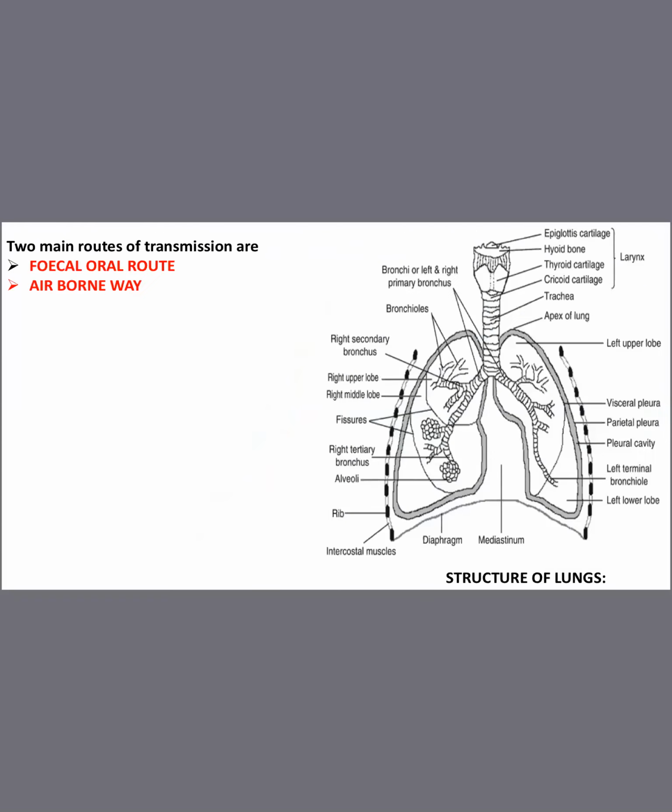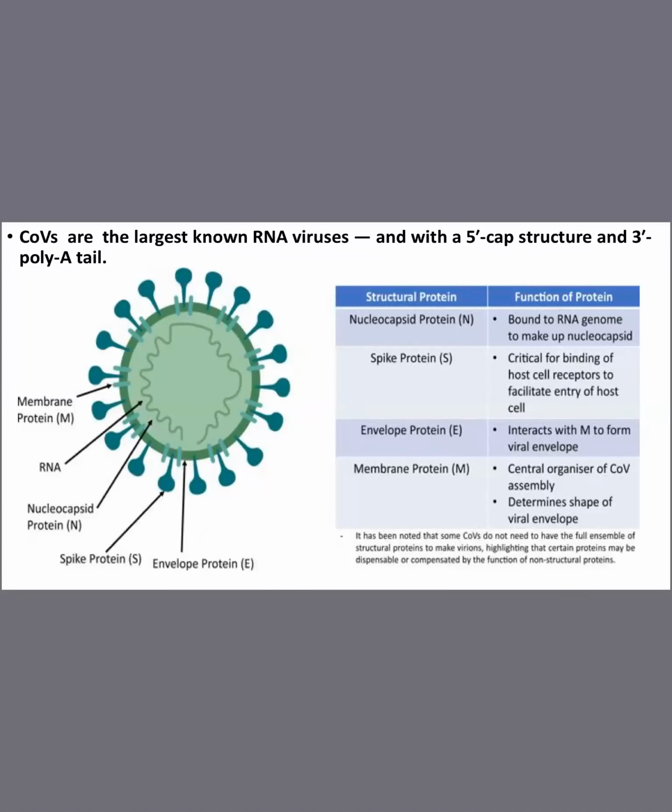Okay. Then now let me stop here, and one more thing, the spike protein. What is this spike protein? Spike protein is made up of spike glycoprotein, and it is critical for binding to host cell receptors to facilitate entry into the host cell. I will discuss that later. What is the spike protein? How is it important? And what is its role? I'll discuss that in the pathophysiology.